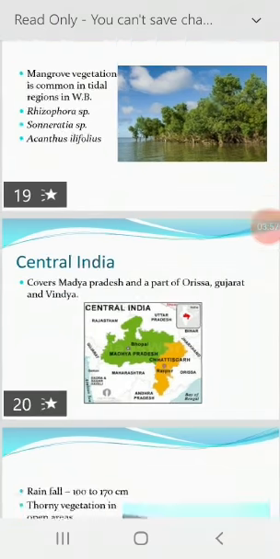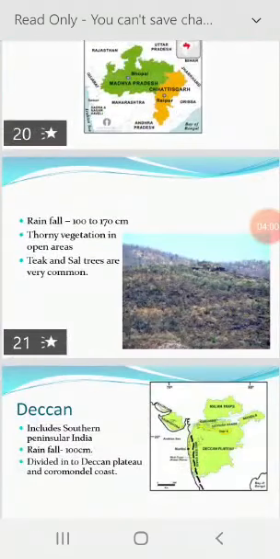The next region is said to be the Deccan Plateau. This region, the whole of the southern peninsular India, includes Satpura and southern part of the Godavari river. Average rainfall in this region is 100 centimeter. It may be divided into following two subdivisions: Deccan Plateau and Coromandel Coast. The Deccan Plateau teak forests containing Diospyros, Acacia, Prosopis, Santalum album, Cedrela are common.